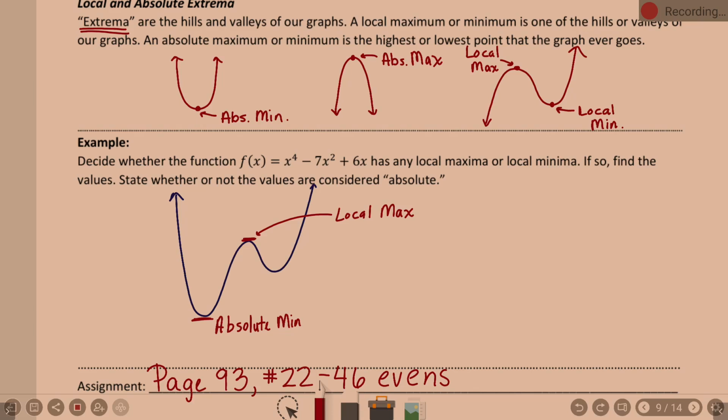And a local min? We already have an absolute min, yes? So it can't be another absolute min. There can only be one absolute. So we have a local min. Okay, guys. You got those values, yes? Or I mean, you got that vocabulary.